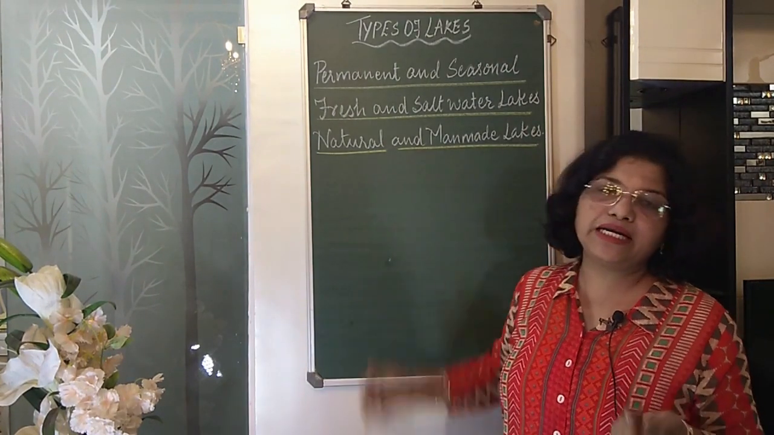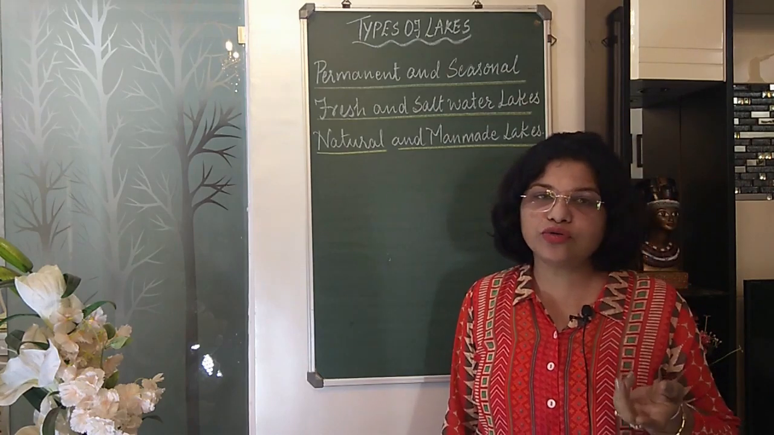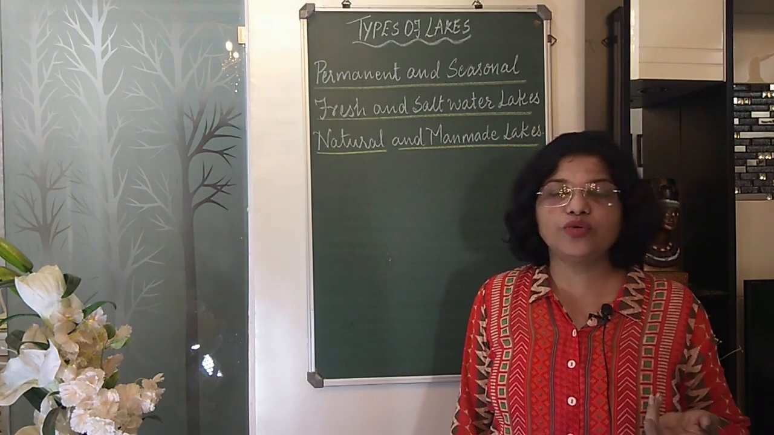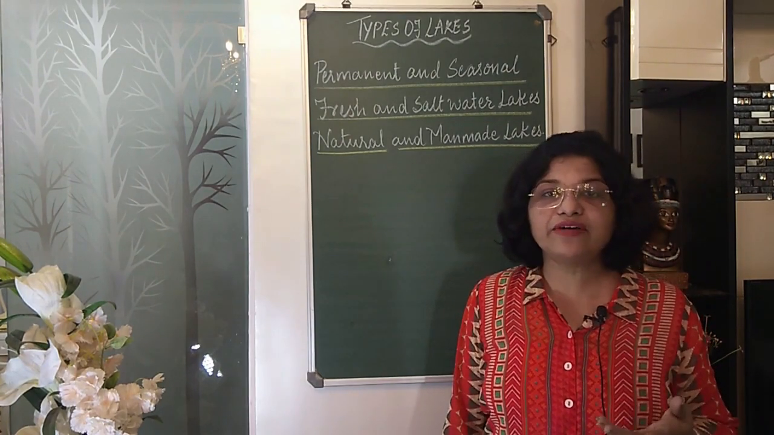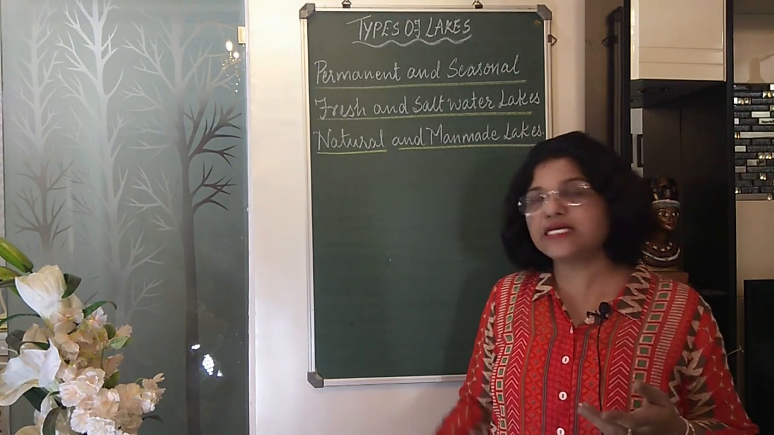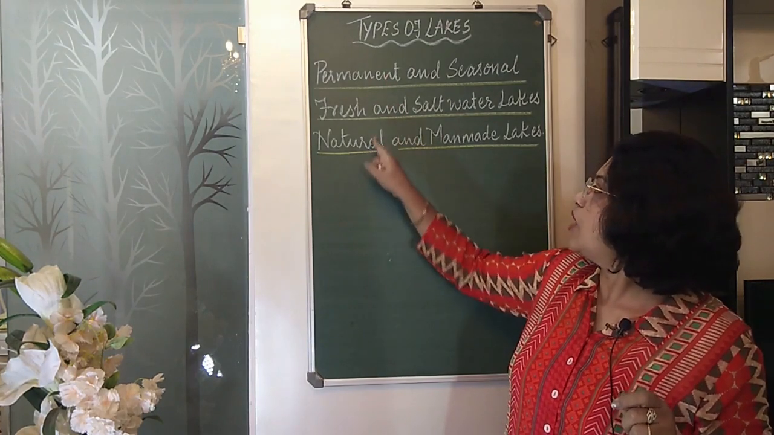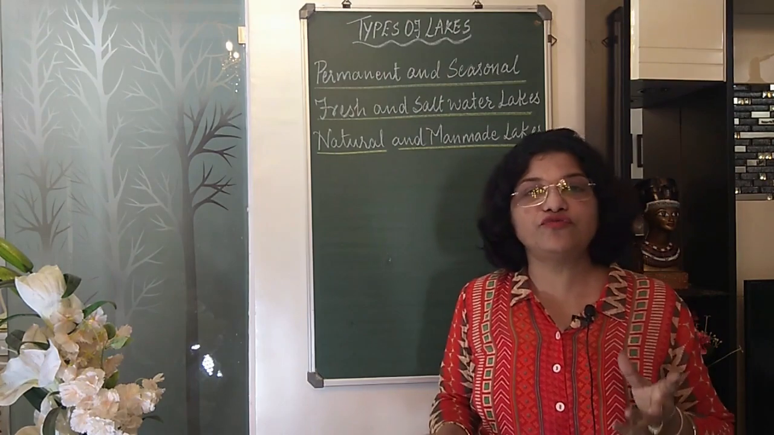Natural and man-made lakes. Natural lakes are those lakes which are formed by nature, and man-made are those which are made by man, like we dam a river and convert it into a lake. So, these are some of the types of lakes. Now, we will continue about how different types of lakes are formed.